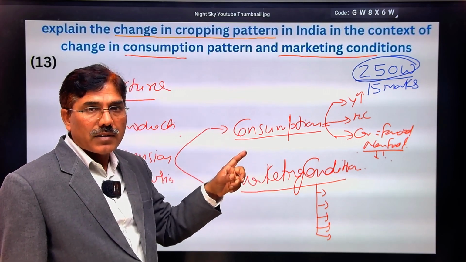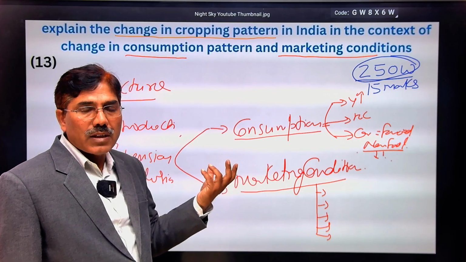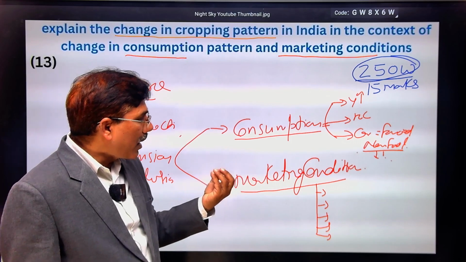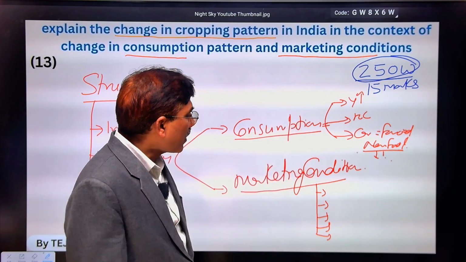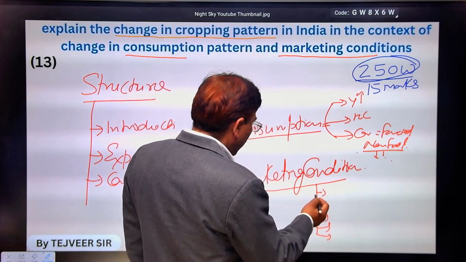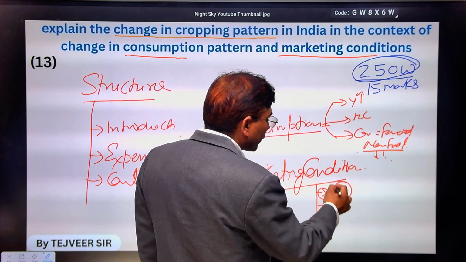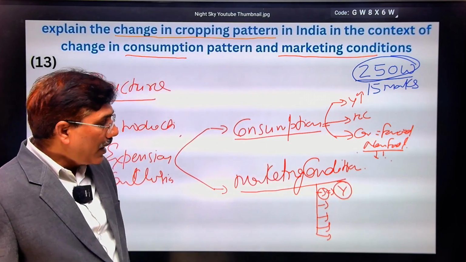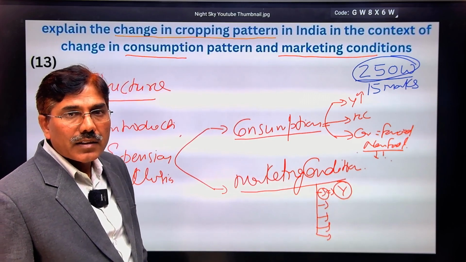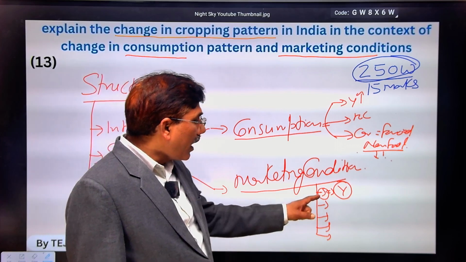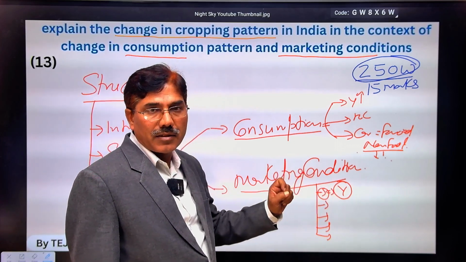That is demand, and accordingly supply is also a main determinant, and demand is determined by the consumption pattern. First of all, in marketing conditions you will explain the income factor. Farmers like to maximize their per acre income, which is why they opt for the cropping pattern that can maximize their income.